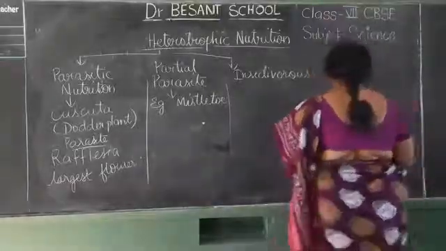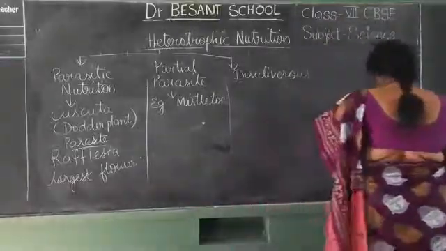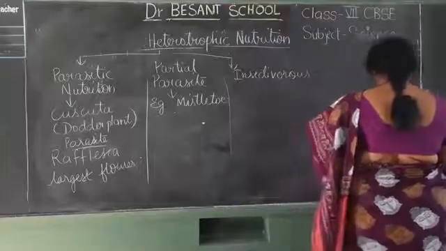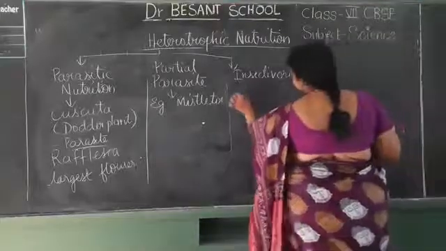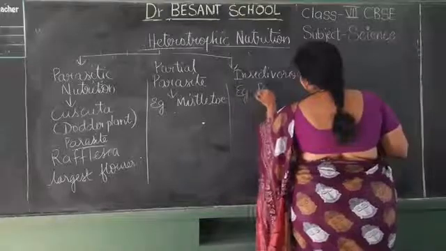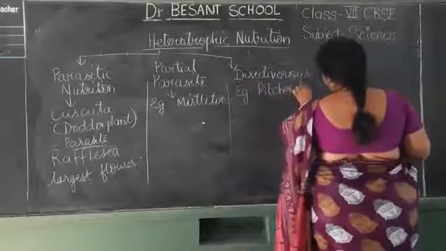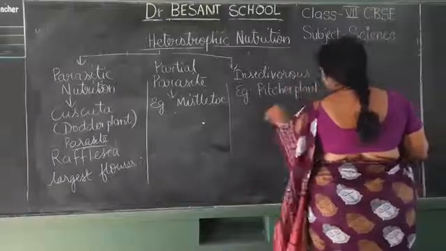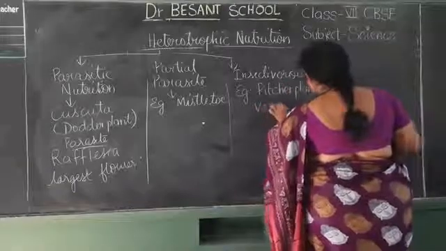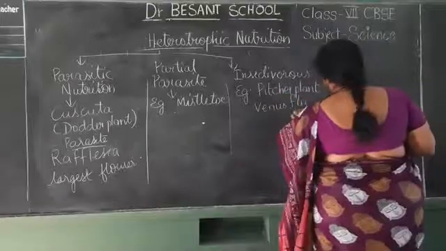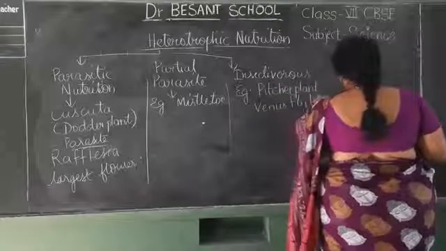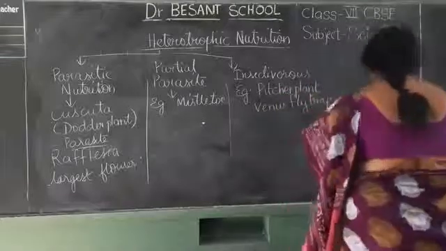What are those plants? Examples: pitcher plant, Venus flytrap.